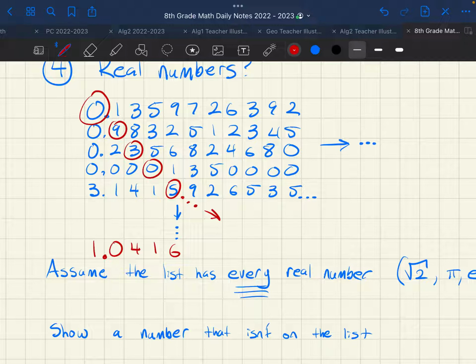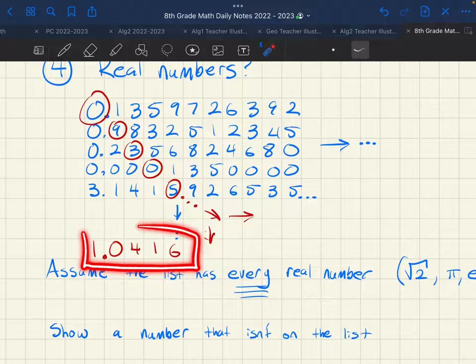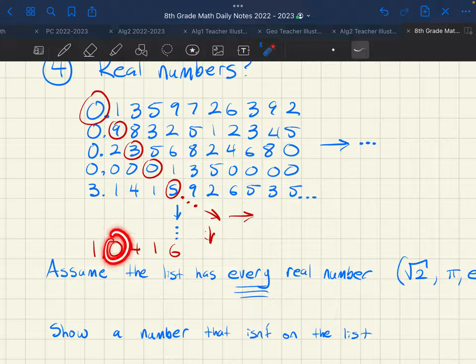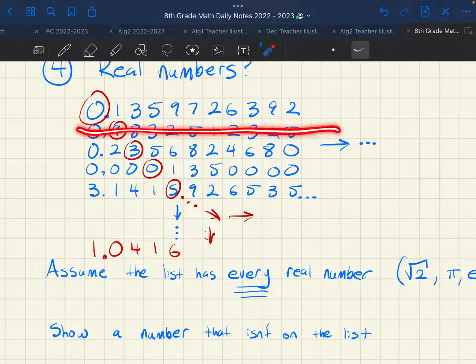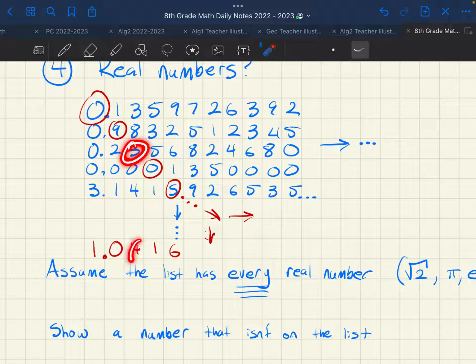And you're allowed to count to infinity. I'm allowed to have infinity to the right, infinity down. I will have, by the end of this process, a number right here where this number is different from that number, so these two can't match. This number is different from that number, which means these two numbers cannot match. This number is different from this number, so these can't match. And if you do this for an infinite number of numbers, this number will not be on that list.